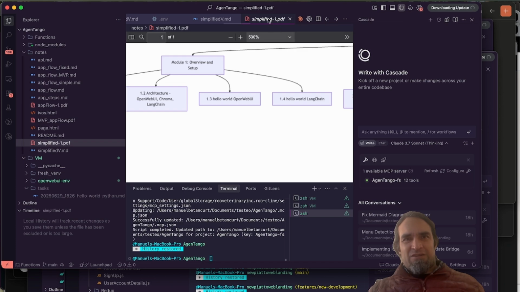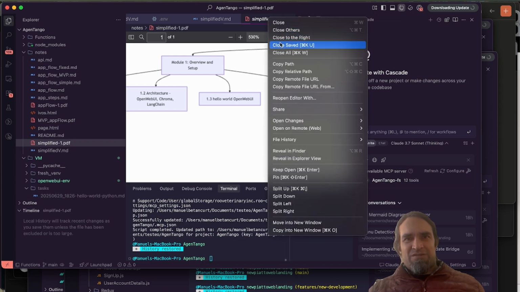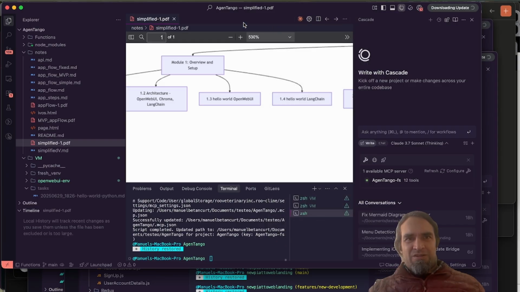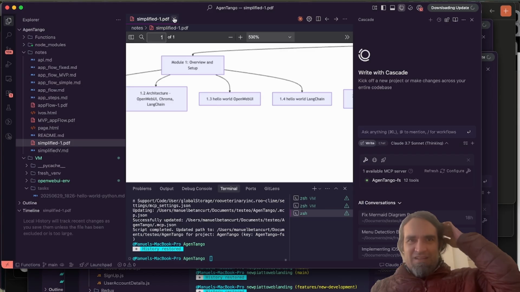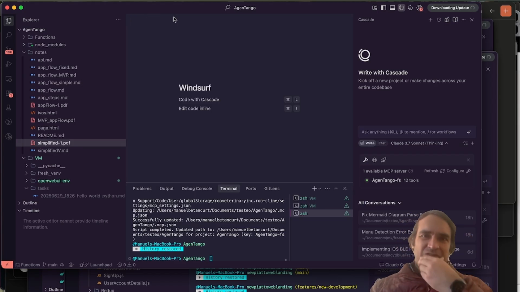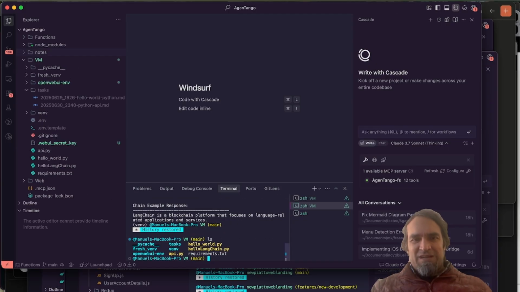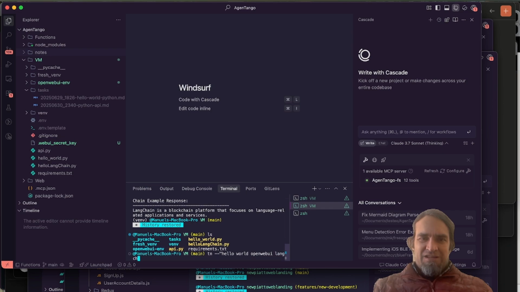Let's close the other files. Claude doesn't take that unless you close that, so it doesn't use that as a context. Let's write a proper prompt. So let's create a new task, and this task is going to be the hello world OpenWebUI LangChain.